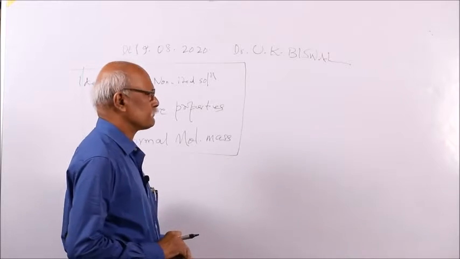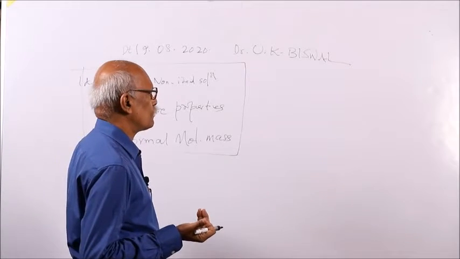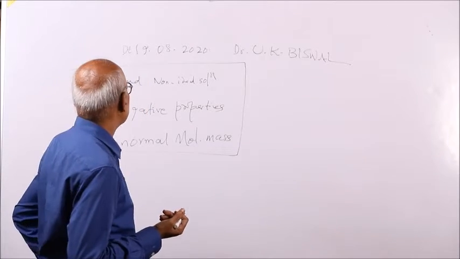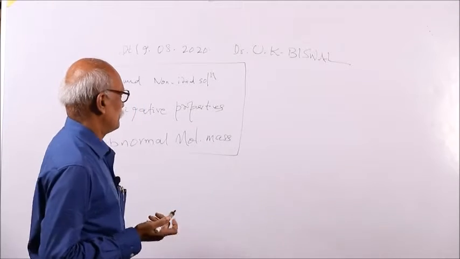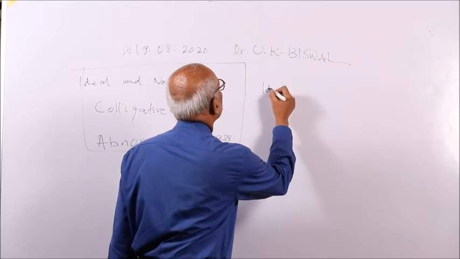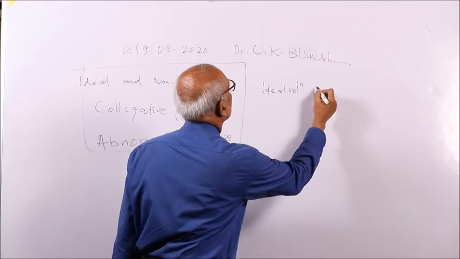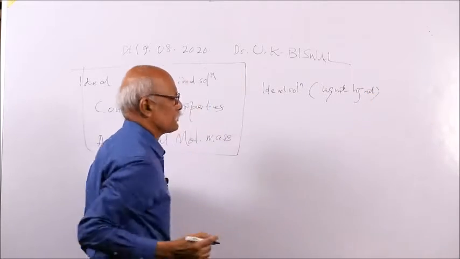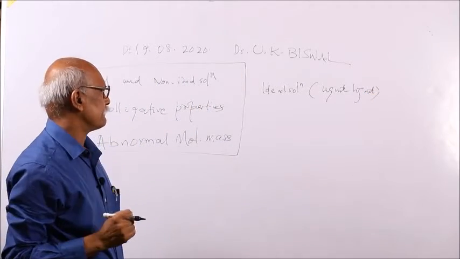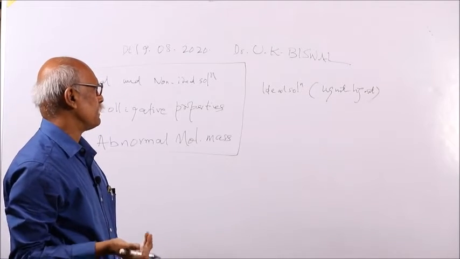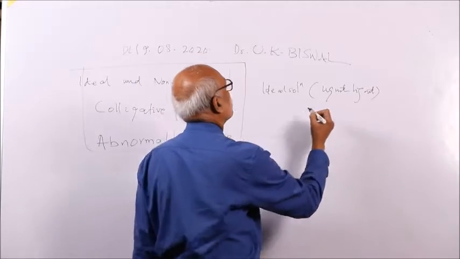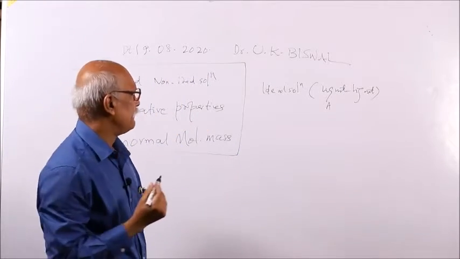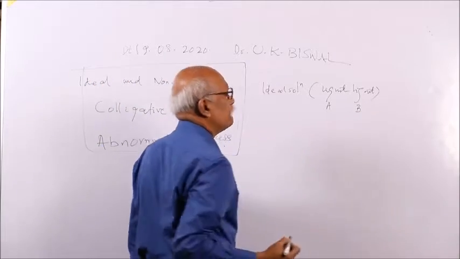In the solution we are defining, one is a binary solution, that means A plus B, two constituents or components, components A and B. So today we will discuss what an ideal solution is. An ideal solution is a liquid solution where both liquids are volatile in nature. One may be more volatile, one may be less volatile, and out of these two components you designate one as A and another as B.